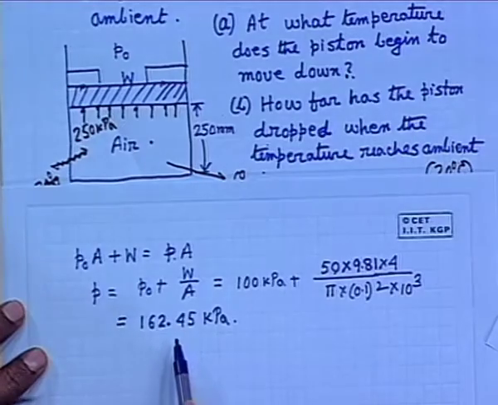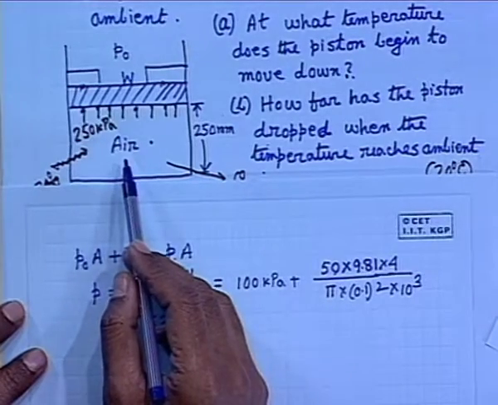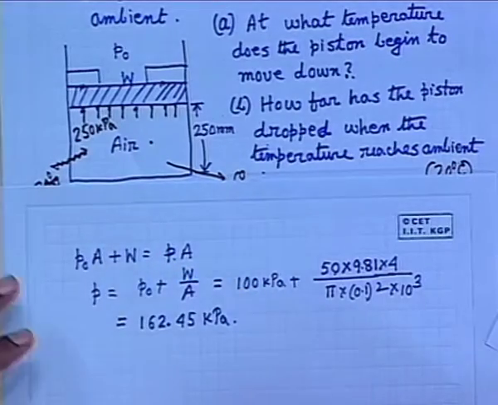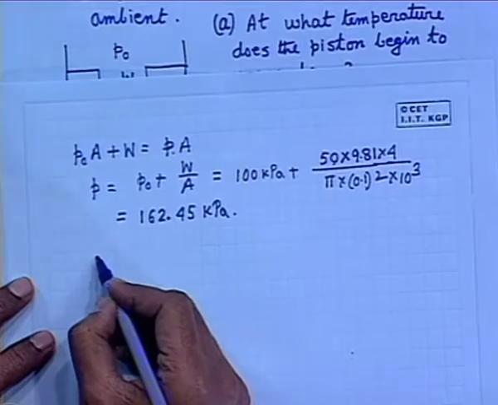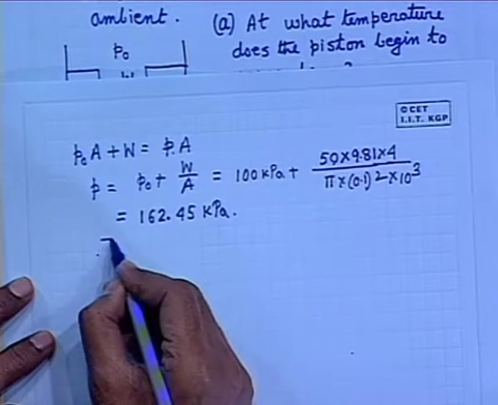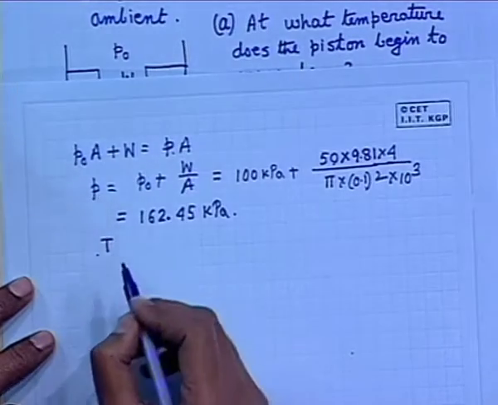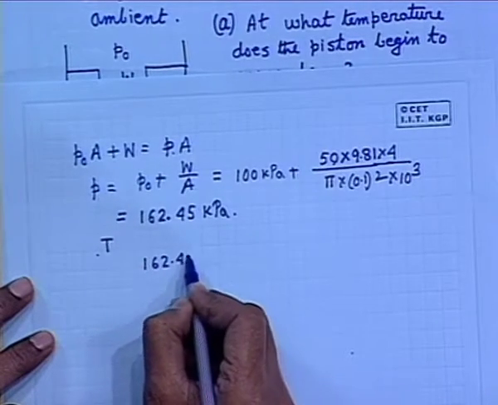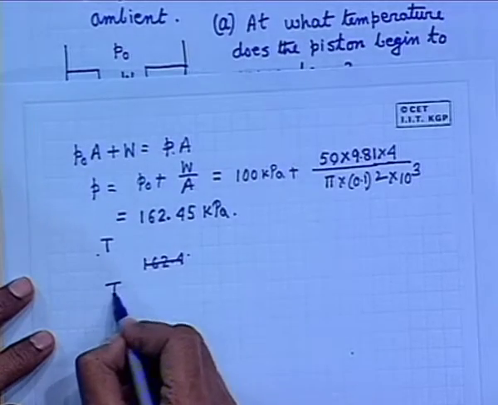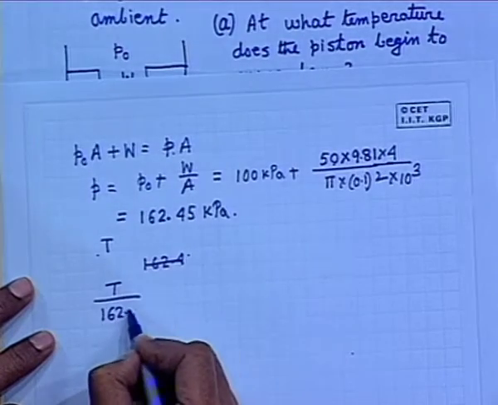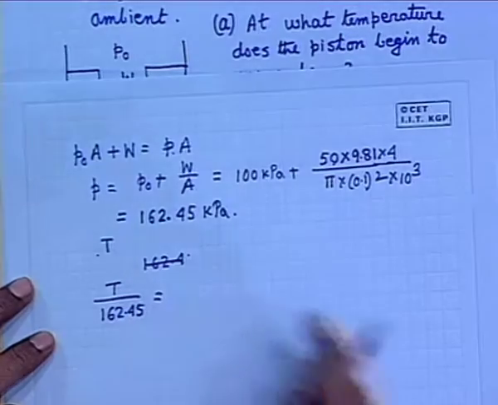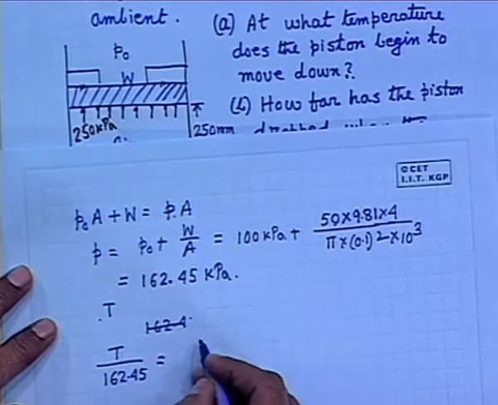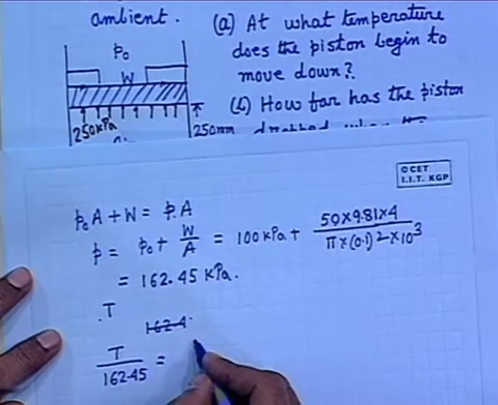I know the pressure, but how can I know the temperature? Very good, constant volume. Let T be the temperature, then T by 162.45 is equal to the initial temperature divided by the initial pressure. What is the initial temperature given? 300.